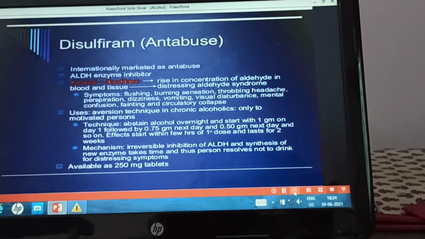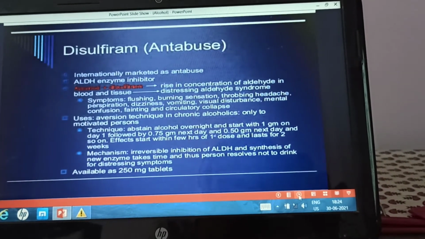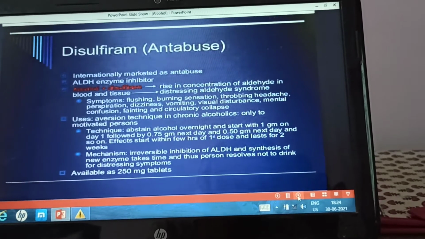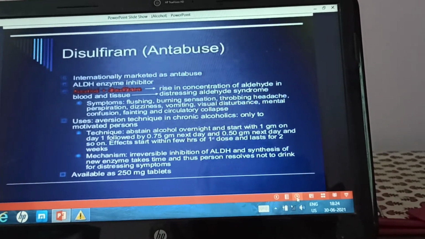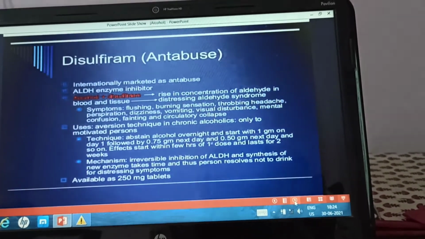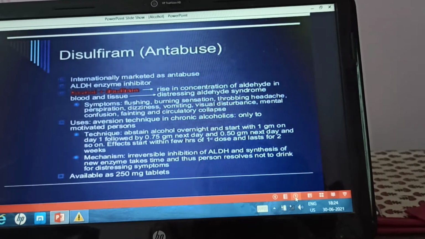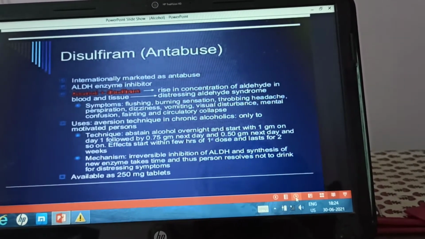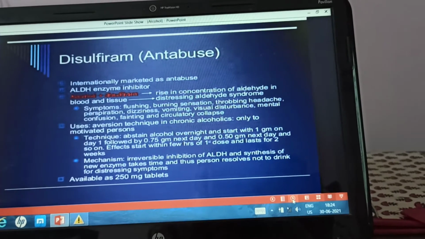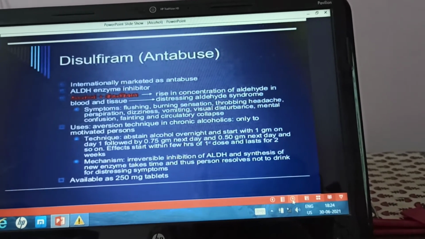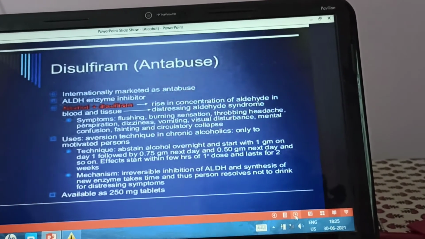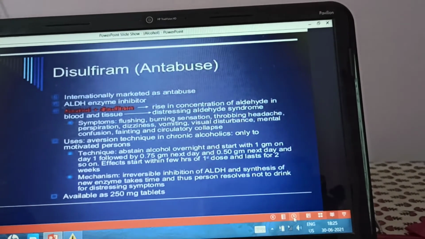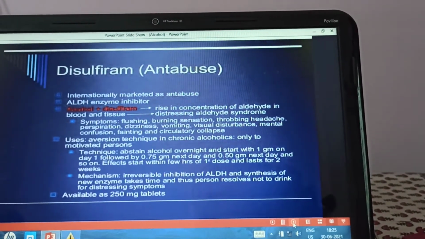The technique is that the person should abstain from alcohol overnight and start with 1 gram of disulfiram on day 1, followed by 0.75 gram the next day and 0.5 gram the next day, and so on. The effect will start within a few hours of the first dose and will last for 2 weeks.